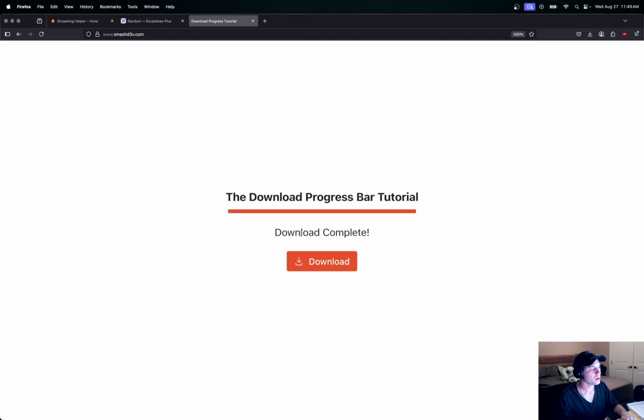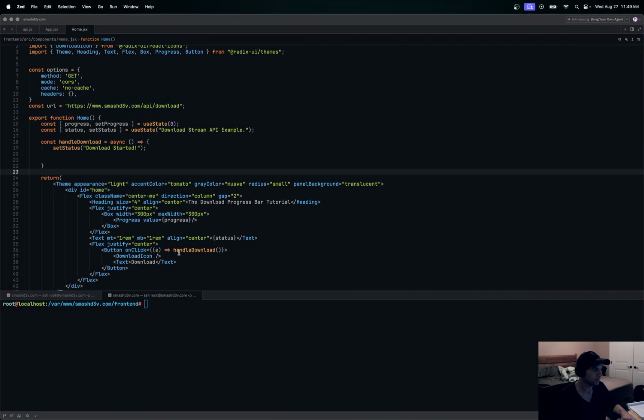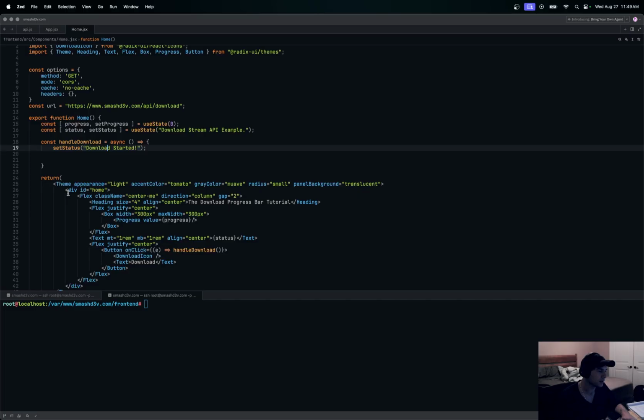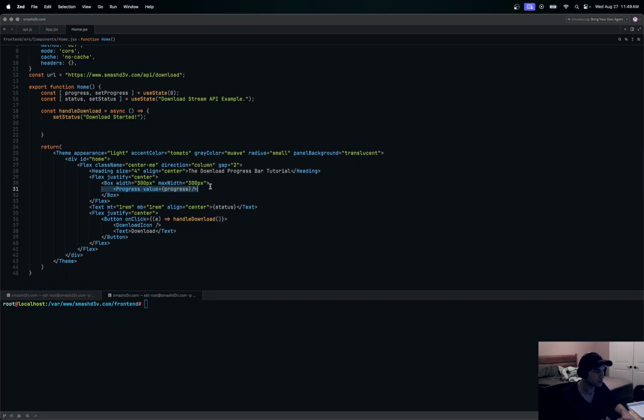So I don't know if you can see that there, but this is what we're going to be building. So let's actually get right into it. Or actually, I'll show you the front end real quick. That's what we want to do on the front end, and we're going to take care of the back end, and I'll show you the API. I have pretty much everything built with Hono. This is our front end right here, where you can see the progress bar. We have a progress and a status that we're seeing right here, and all we're doing is calling a handleDownload function, and we're going to build this out in React.